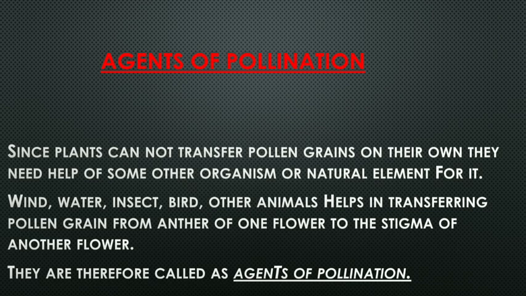So, what are the agents which help in the process of pollination? Wind, water, insect, bird, and some animals. They are the agents which help the pollen grain from the anther of one flower get transferred to the stigma of another flower, and therefore they are called agents of pollination. Now we will study all the agents of pollination one by one.